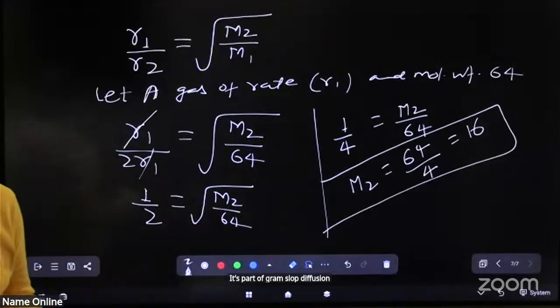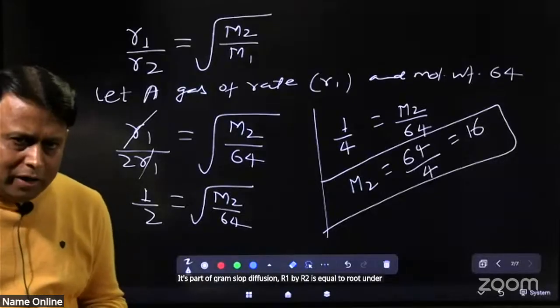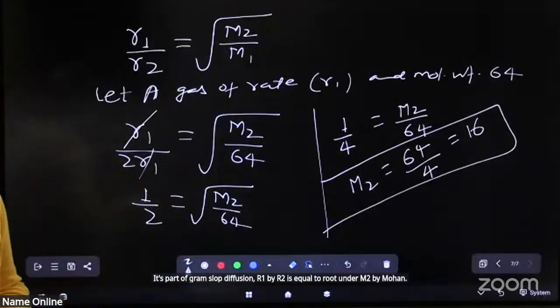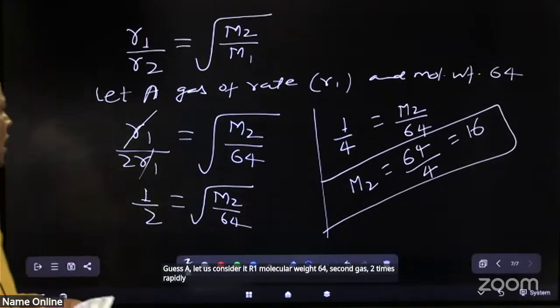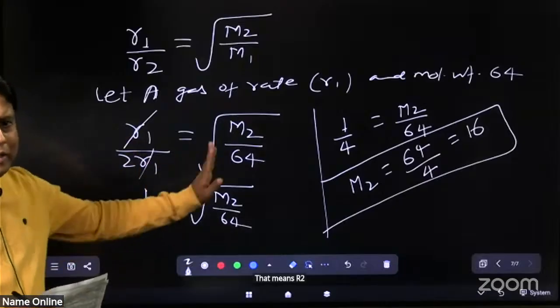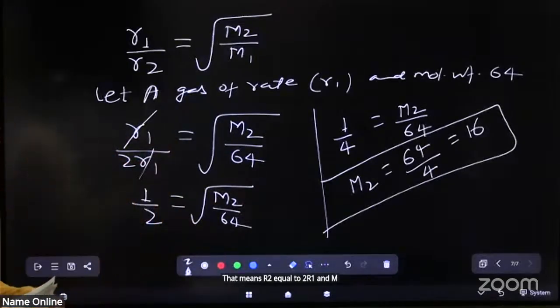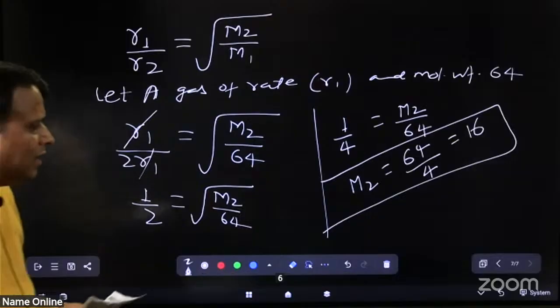R1 by R2 is equal to root under M2 by M1. Gas A, let us consider rate R1, molecular weight 64. The second gas diffuses 2 times rapidly, that means R2 equal to 2R1 and M1 value is 64. Clear? Next.